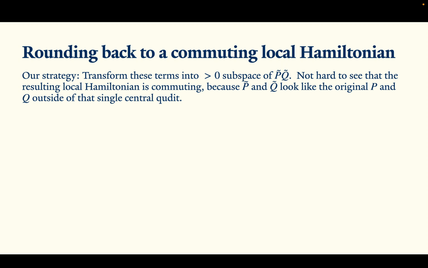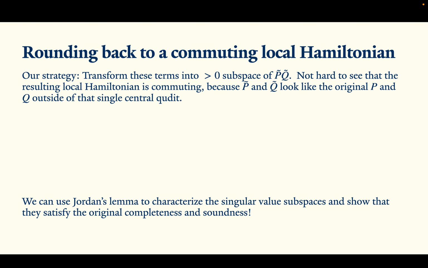It's not hard to verify that this commutes with every other Hamiltonian term, because the only place we modified p and q was that single site in the middle, and nothing else in the local Hamiltonian problem interacted with that middle particle. Showing that this reduction preserves the completeness and soundness is a bit more challenging, and basically uses Jordan's lemma to characterize the singular value subspaces. In this case, we only have 2 non-commuting projectors, so we can break them down into subspaces that have a pair of vectors.